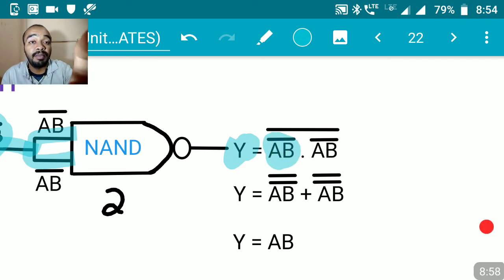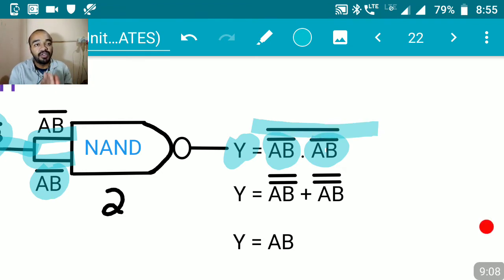Again we have the same input over here also, right? So again A and B whole bar, both inputs are ANDed together, then we have a bar over it, and that is the function of your NAND gate. Fine. So what is the next step? Here we have a bar, right? So let us resolve this equation by using De Morgan's theorem.